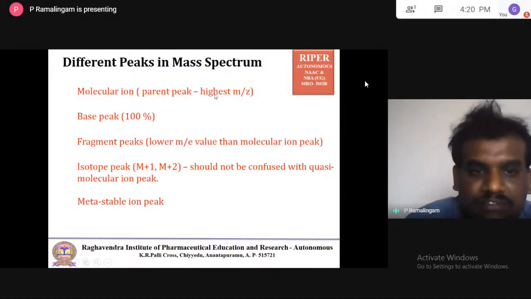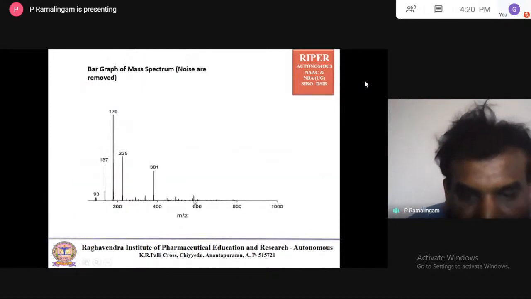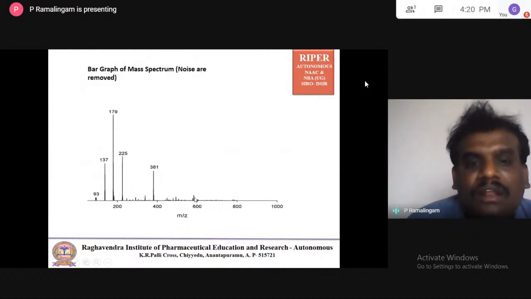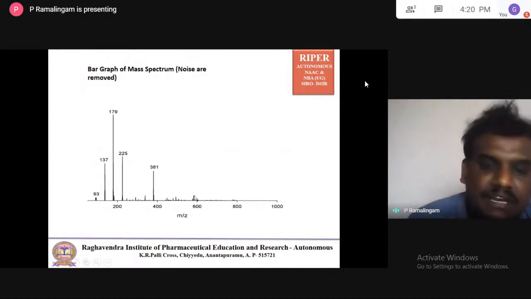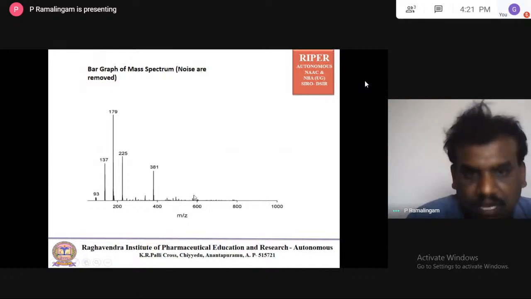In the case of the molecular ion peak, it's the parent peak, and this peak will have the highest m by z value. Now if you take this peak with the highest m by z value, you have to consider it the molecular ion peak. The value is not mentioned, but still you have to consider this the molecular ion peak, which has the highest m by z value.